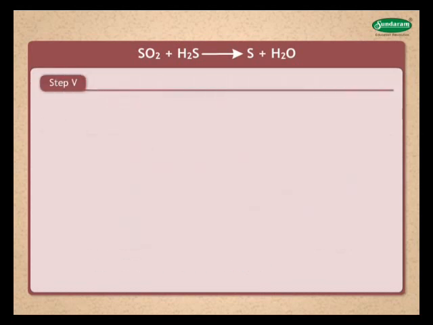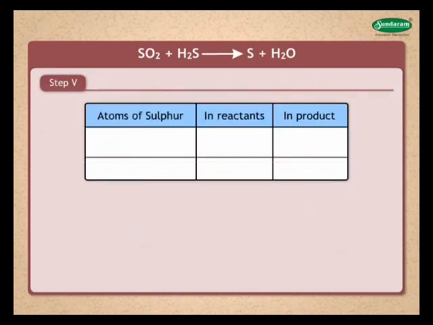Step 5. You now need to select S, the only element left to be balanced. Atoms of S in the reactant is 3, that is 1 in SO2 and 2 in H2S.